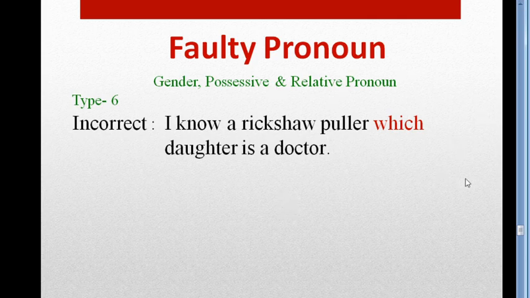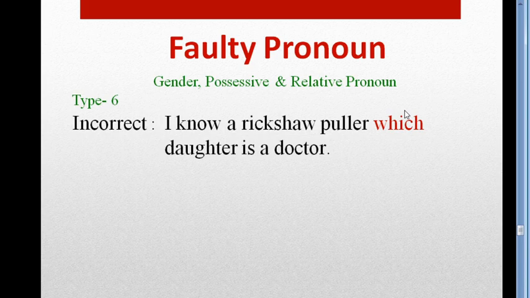then the relative pronoun will be whose. In this sentence the relative pronoun is working as possessive. So which is not correct here. Here we have to use whose.